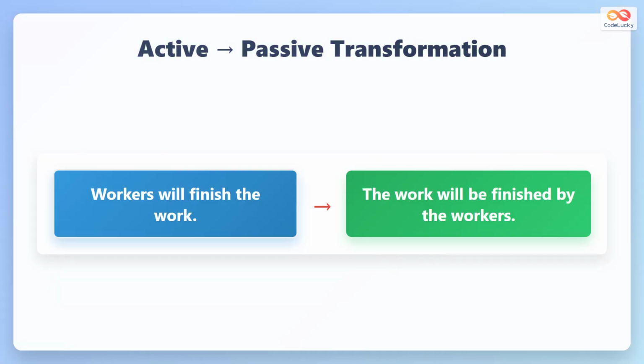Active sentence: workers will finish the work, changes to: the work will be finished by the workers. Work becomes the subject receiving the action. Will be plus past participle, finished, forms the passive verb. By the workers identifies the doer of the action.